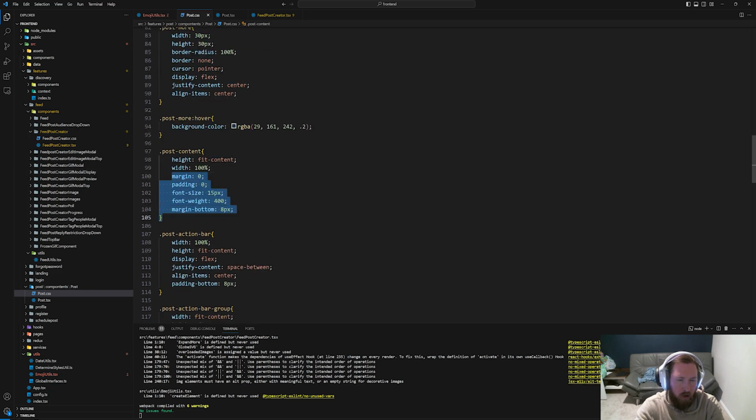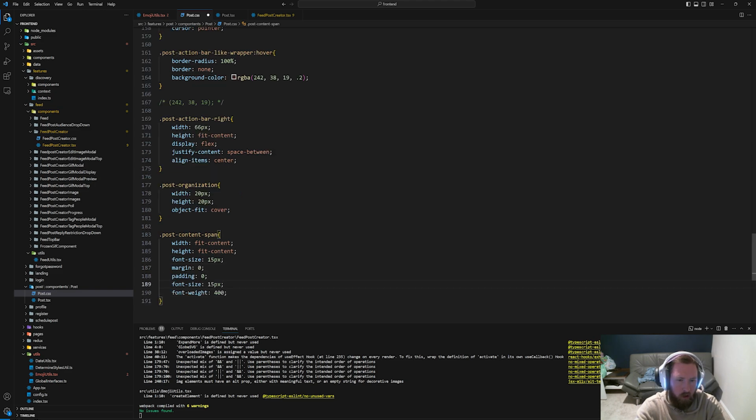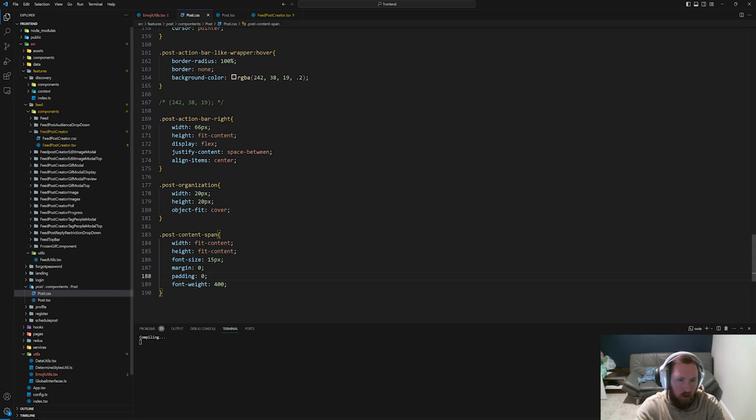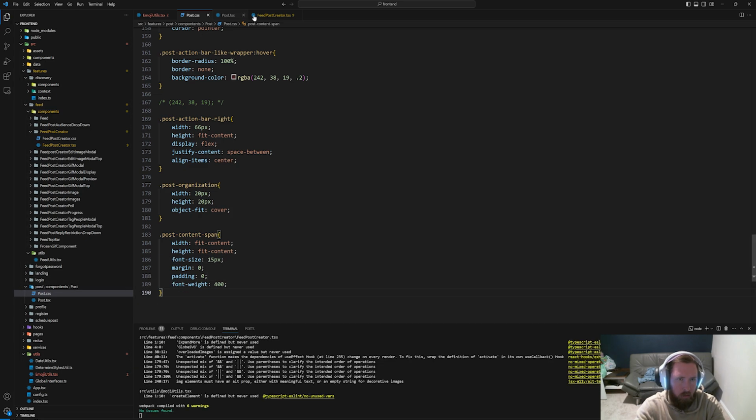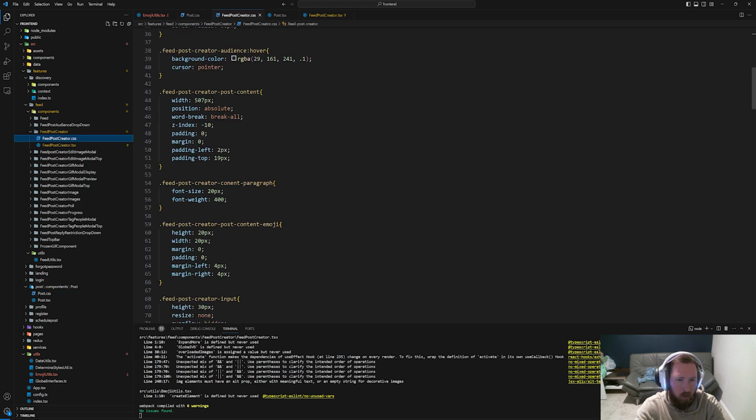We have a margin on that. We don't want a margin on that. We'll have to put the margin somewhere else. Let's just paste all this. So we already got the font size. And then for the image, or not the image, but for whatever it's called, we might need to go into feed or feed post creator and find the emoji. So we did height, width, and some margin.